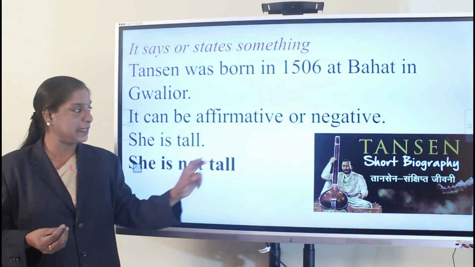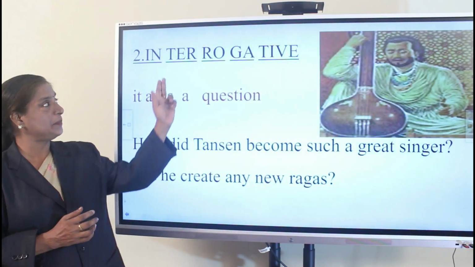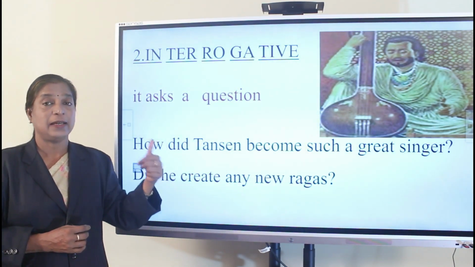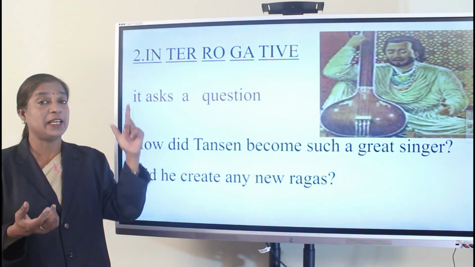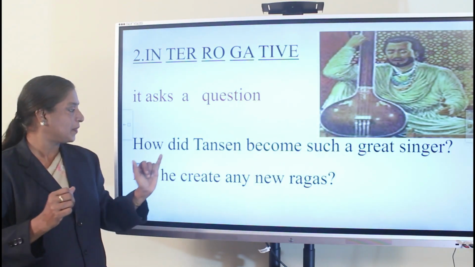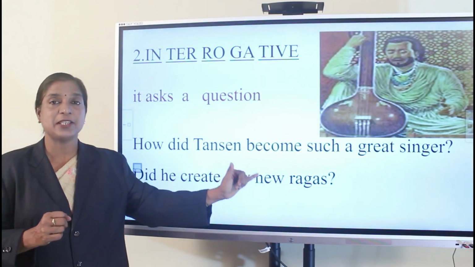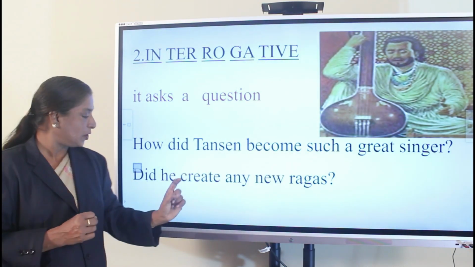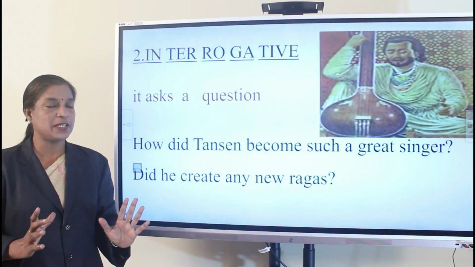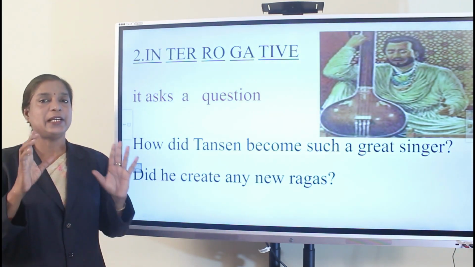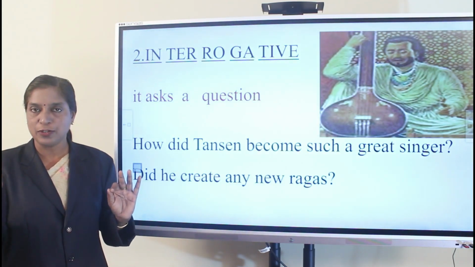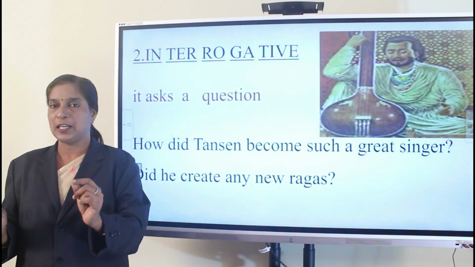So now we'll move on to the second type, interrogative. As I said earlier, split and learn the spelling. Now look here, it asks a question. Like assertive, it says something, but an interrogative sentence asks a question. A question mark will come there. How did Tansen become such a great singer? See the question mark. Now here, did he create any new ragas? Question mark. So an interrogative sentence ends with a question mark. But any sentence always begins with a capital letter. And an ordinary sentence ends with a full stop. An interrogative sentence ends with a question mark. Right.